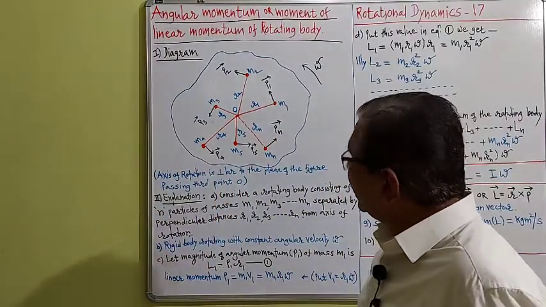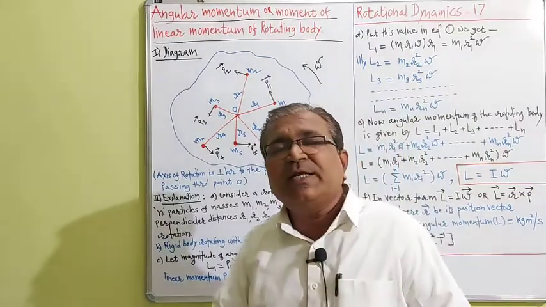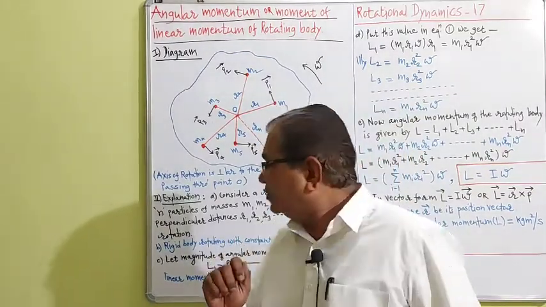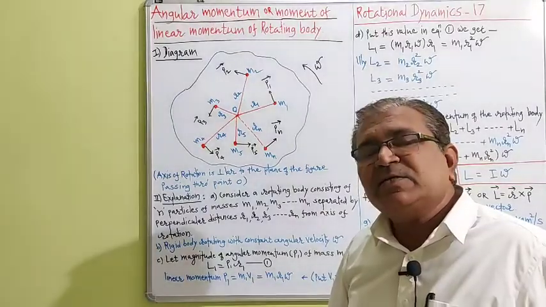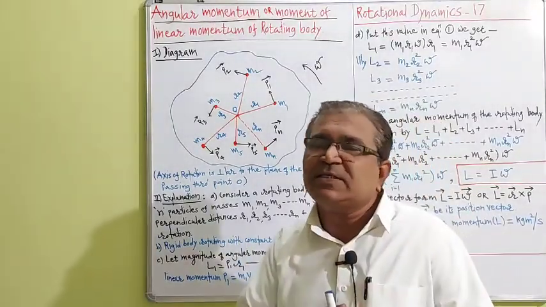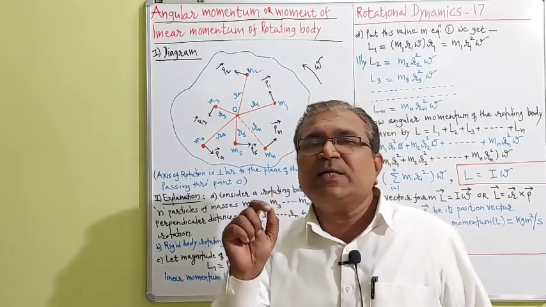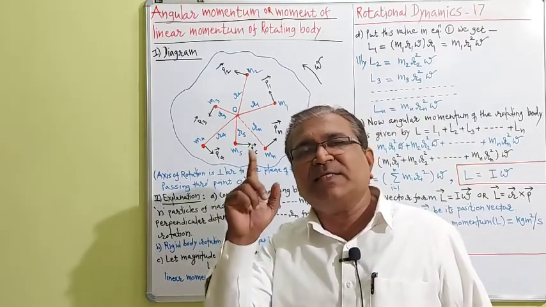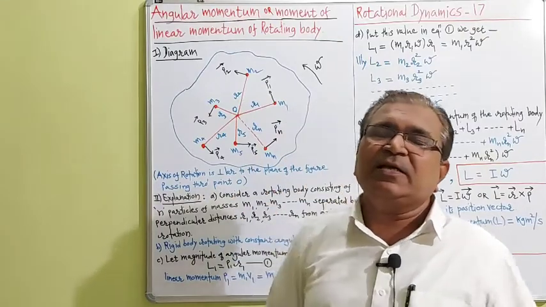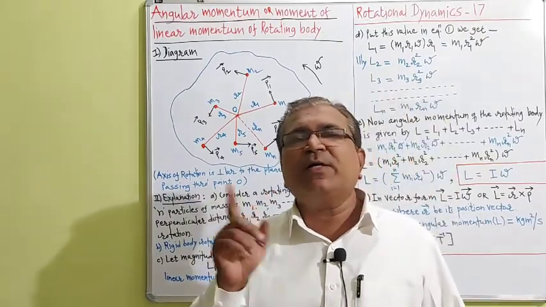Equation number 1. We know linear momentum is mass into velocity. So the linear momentum P1 of the particle of mass m1 is given by P1 = m1 v1.